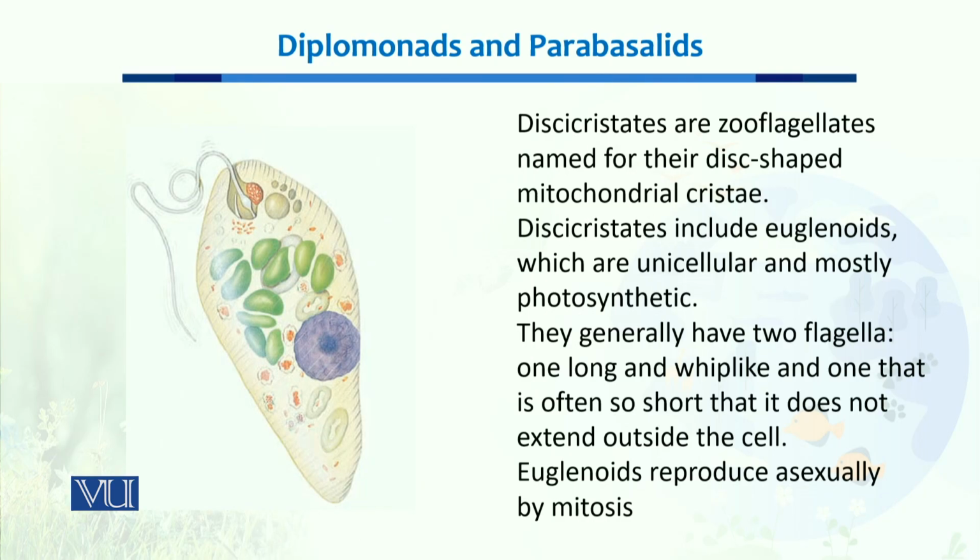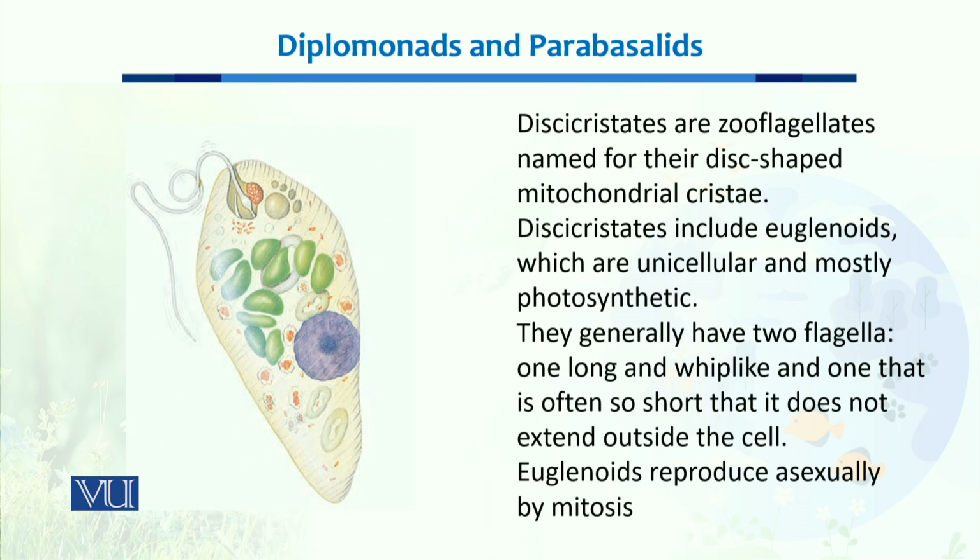Now, another group, the parabasalids. When we talk about them, there is a major group which is called discicristates. They are basically zooflagellates. They are named after the disc-shaped mitochondrial cristae present inside their mitochondria. They include euglenoids, which are unicellular and mostly photosynthetic. They have plastids in their body and they can synthesize their own food. They generally have two flagella.